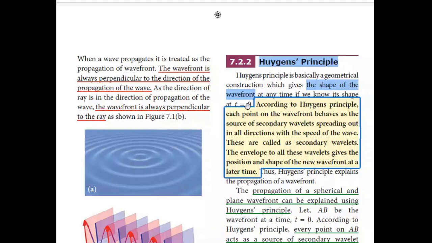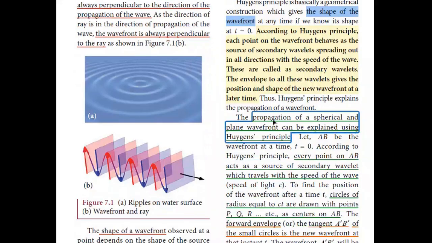what will be the shape of the wavefront after a time t. According to Huygens principle, each point on the wavefront behaves as the source of secondary wavelets spreading out in all directions with the speed of the wave. These are called secondary wavelets. The envelope of all these wavelets gives the position and shape of the new wavefront at a later time. Thus Huygens principle explains the propagation of a wavefront. The propagation of a spherical and plane wavefront can be explained using Huygens principle.